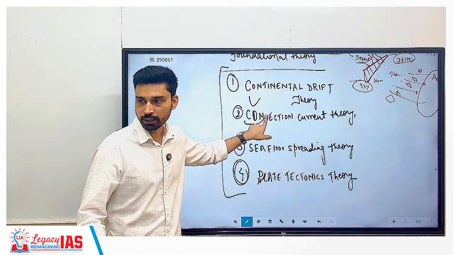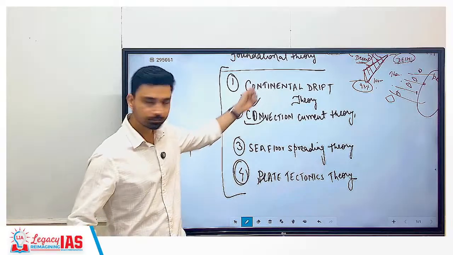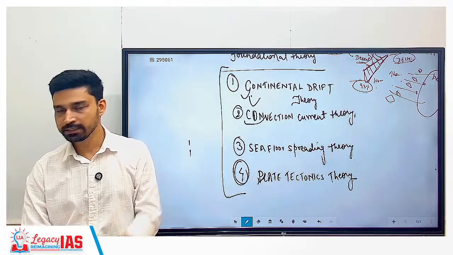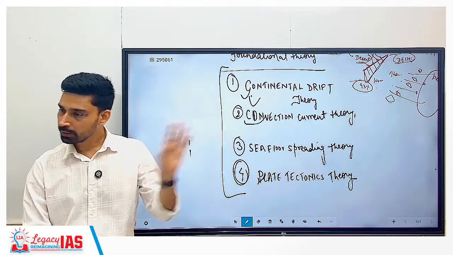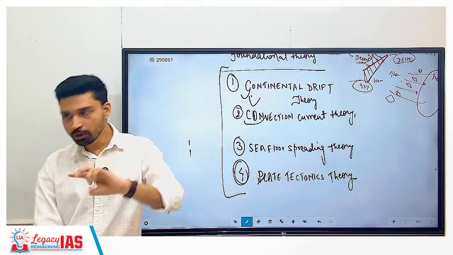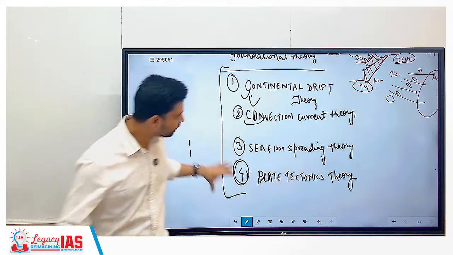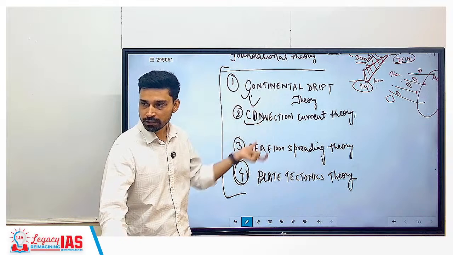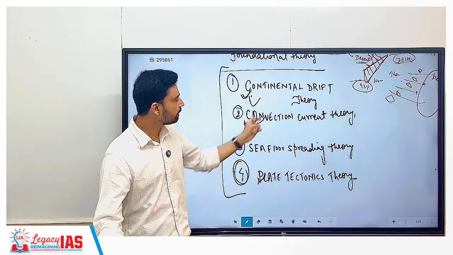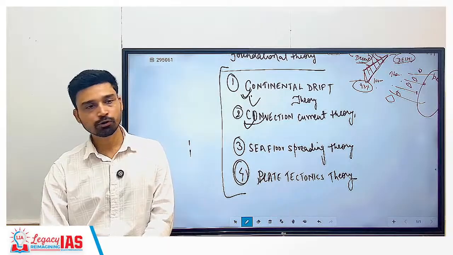Convection current theory. Okay, if a question is asked that what will happen to Western Ghats a few million years later, again can be answered by what? Continental drift theory. So all these aspects related to any of the land masses you can easily answer if you have understanding about these four theories. And that makes up almost 60% of geomorphology, I told you. Geomorphology makes up 60% of the entire syllabus, and in geomorphology 60% is these four theories itself.